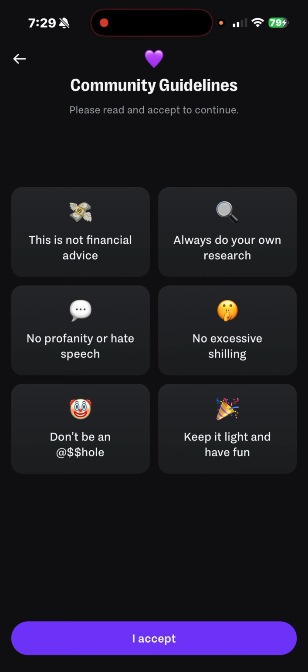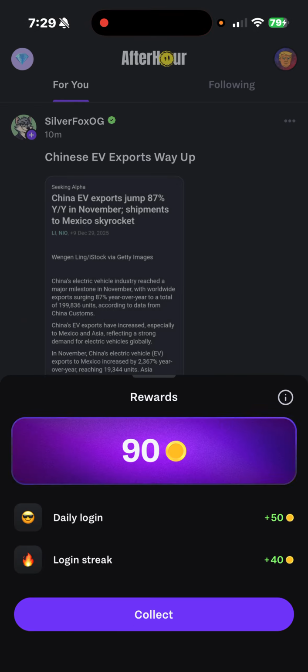It's going to say that this is kind of loosely followed, and that's one of the great things that I love about this financial app: it's not real tight and to the point. I think you're going to come to find that you're either going to love to hate that or love it. Anyway, we're going to accept the terms and conditions and move on. I'm collecting my coins for the day.